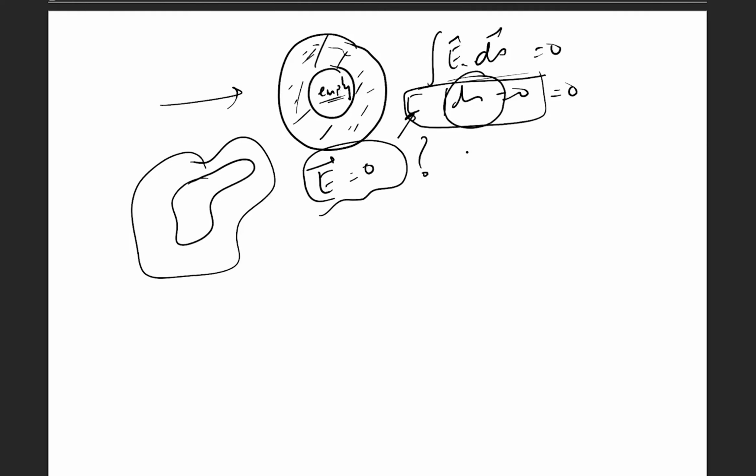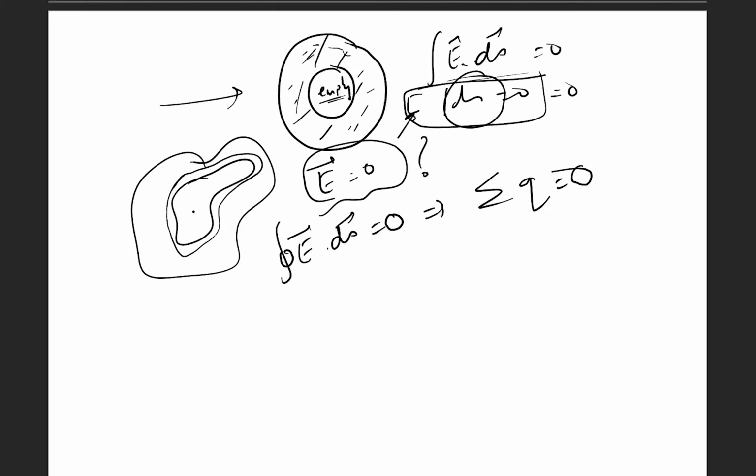It is going to give you that this E dot ds, let us say I make a Gaussian surface which is inside this conductor meat. Okay, so it will mean that E dot ds is equal to 0, which implies that the total charge inside this Gaussian surface is 0. So there may be a scenario that there are plus charges, and then minus charges on this inner surface. This is the inner surface of this cavity. So some part of this inner surface is having plus charge and some part is having minus charge, and these two both are going to sum as 0.